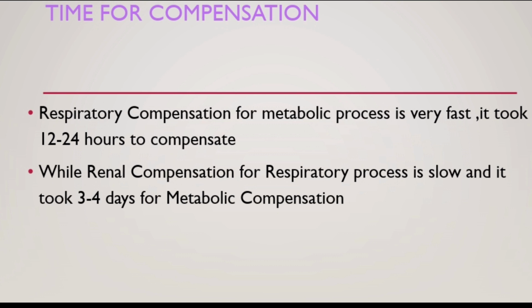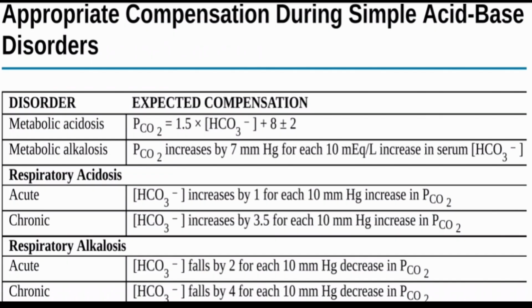So the time for compensation: respiratory compensation for metabolic acidosis or alkalosis is very fast. It takes 12 to 24 hours, while renal compensation for respiratory processes is slow. It takes 3 to 4 days for metabolic compensation. So this is very tricky.